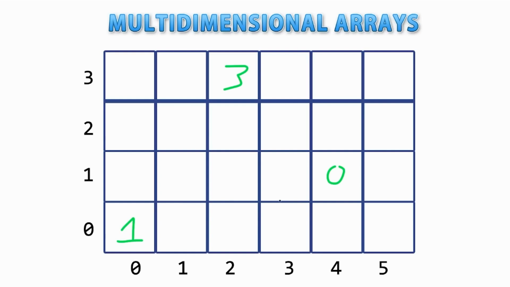Each of these positions works exactly the same as the elements in a regular array. They can be set or you can get their value. This is an example of a 2D array, so you've got a certain axis and another axis. But you can have as many dimensions as you want. You can have a 3D array, 4D array, 5D, 6D, or literally anything you want. However, this is also just one type of multidimensional array. There are multiple types and multiple ways to build them.